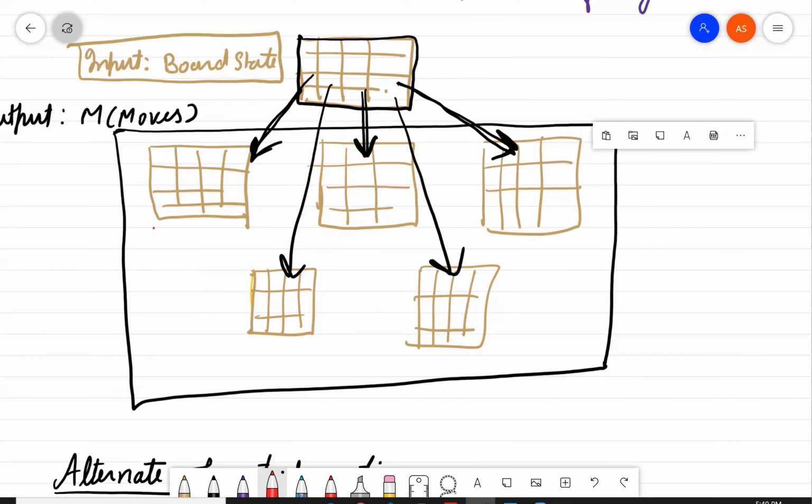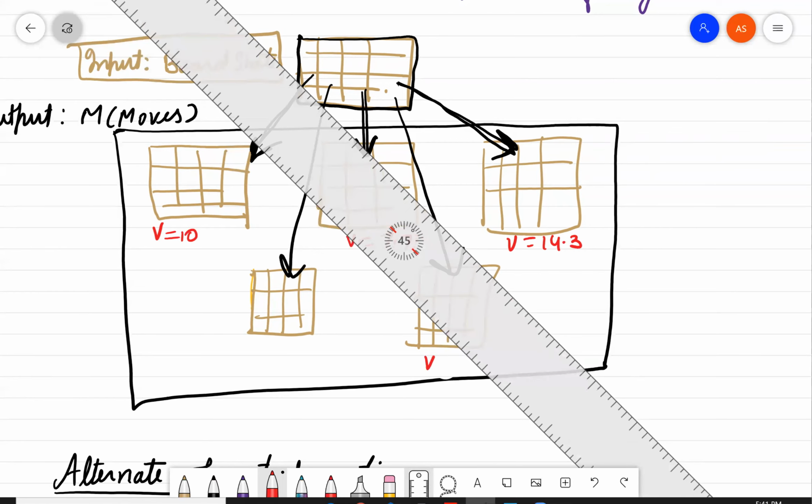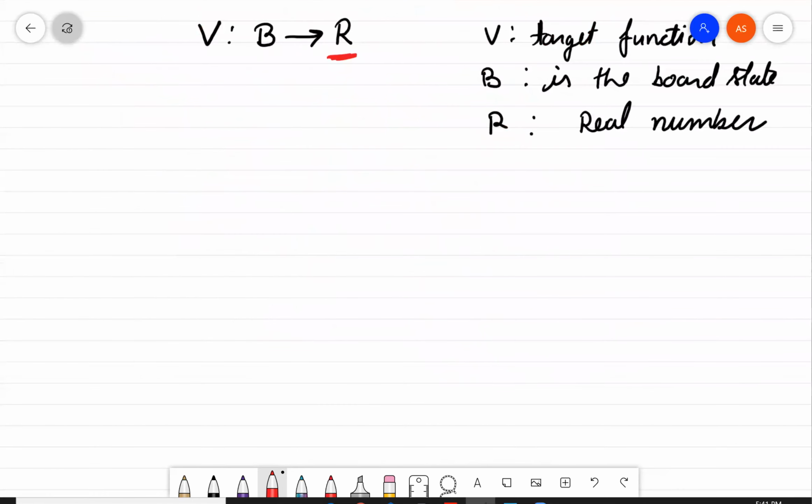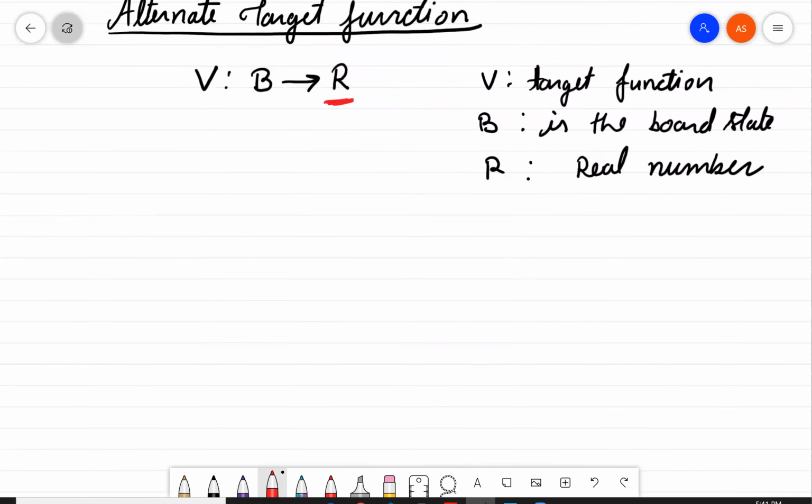Suppose here V equal to 10, this function also generates the real number V equal to 7.7, V equal to some other number.